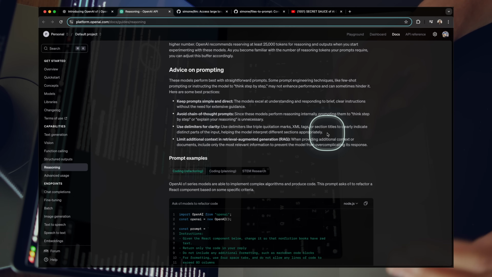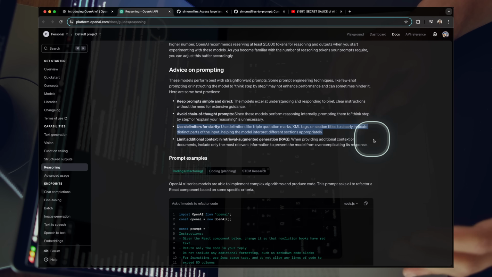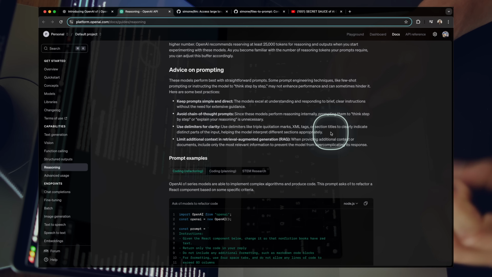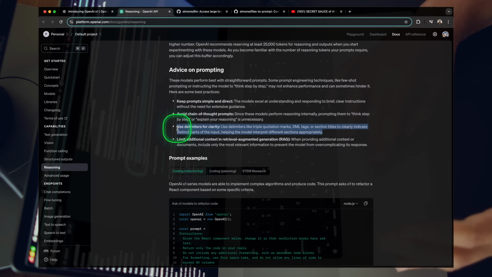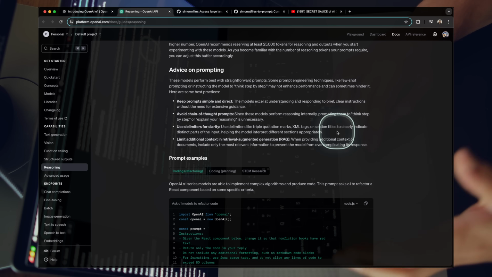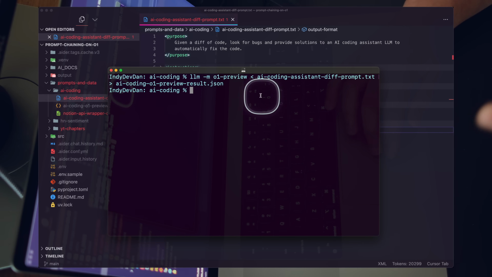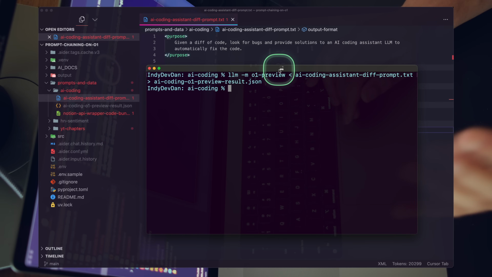So this is a really important discovery, a really important pattern: separating portions of your prompt using specifically XML. We'll put out a video in the future validating that for the reasoning models, we're going to get about the same results using the XML tags versus markdown format or just plain text format. So let's go ahead and look at our preview model. That's completed. Let's look at the results.